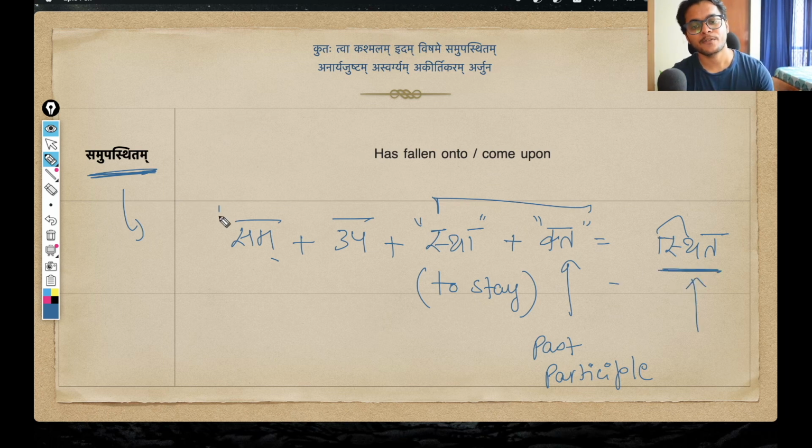But since we have two prefixes here, sam plus up plus sthit, together the word that is formed is samupasthit. And samupasthit has a slightly different meaning. This is used in the sense of what we saw: something has fallen onto, or something has come upon, or something has overcome. In all these senses, we use this word, samupasthit.